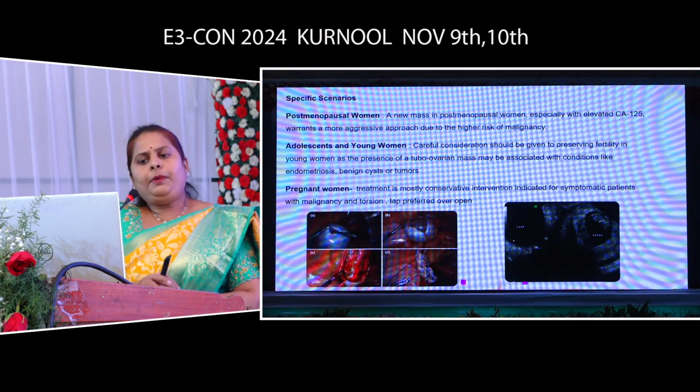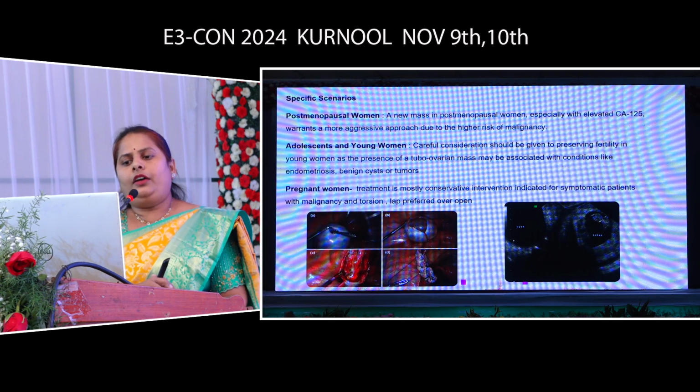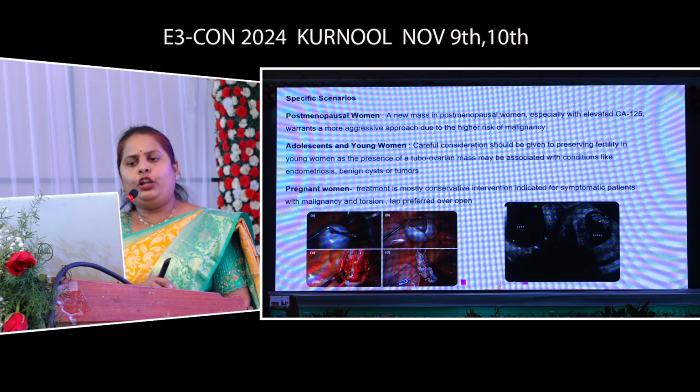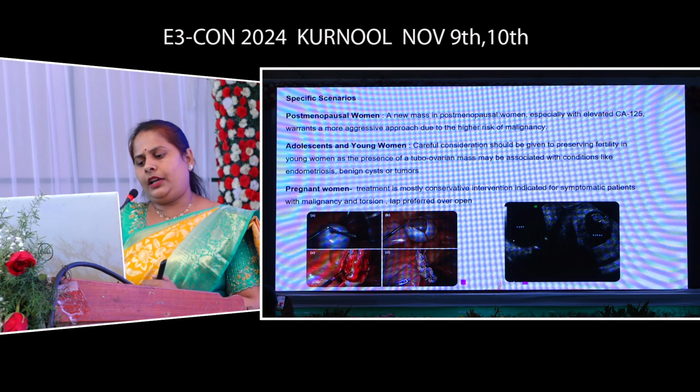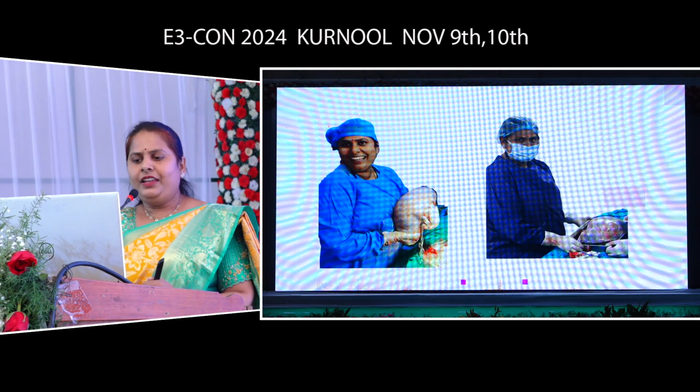Pregnant women: treatment should be mostly conservative. This is an ultrasound picture showing a 5 weeks pregnancy with a simple follicular cyst. But usually they are treated conservatively. Surgery is advocated only for cases with malignancy and torsion.